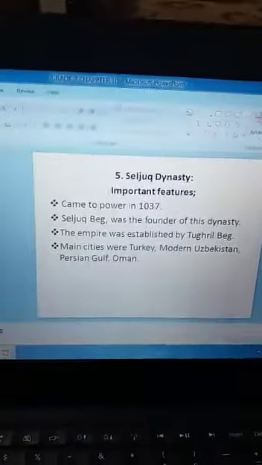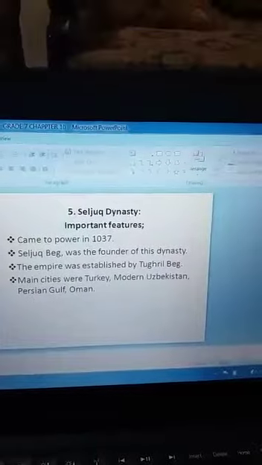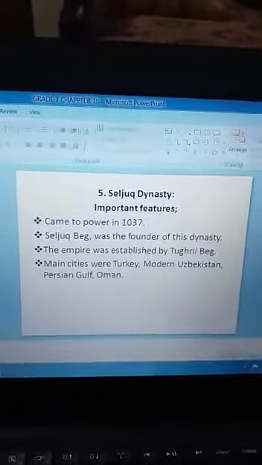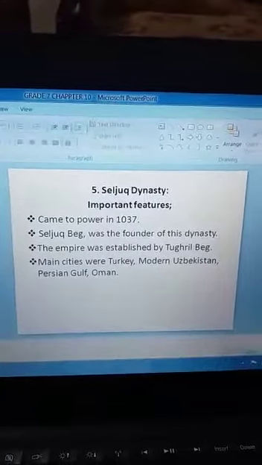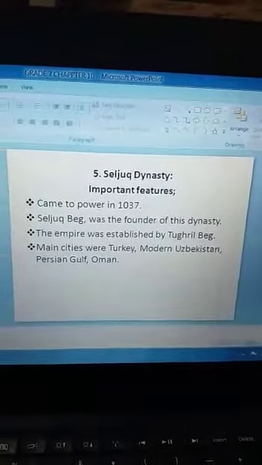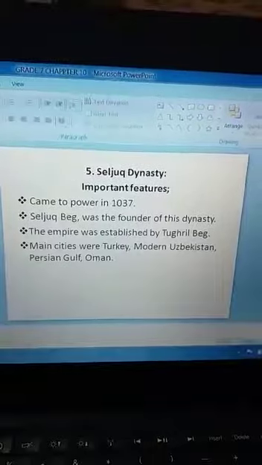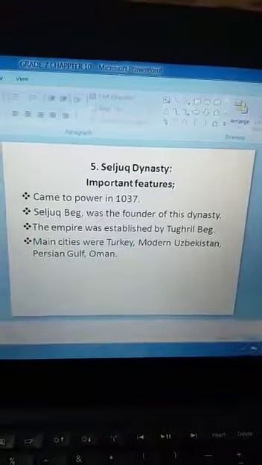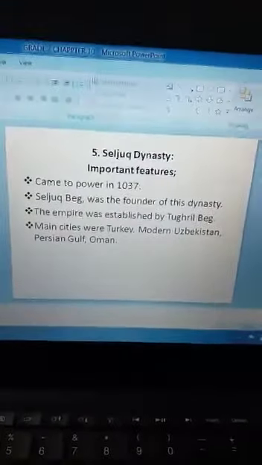I have tried to make a comparison between these dynasties. They were mostly Muslim rulers, and they struggled a lot for the Muslim empire. And here I have told you about Tughril Beg.